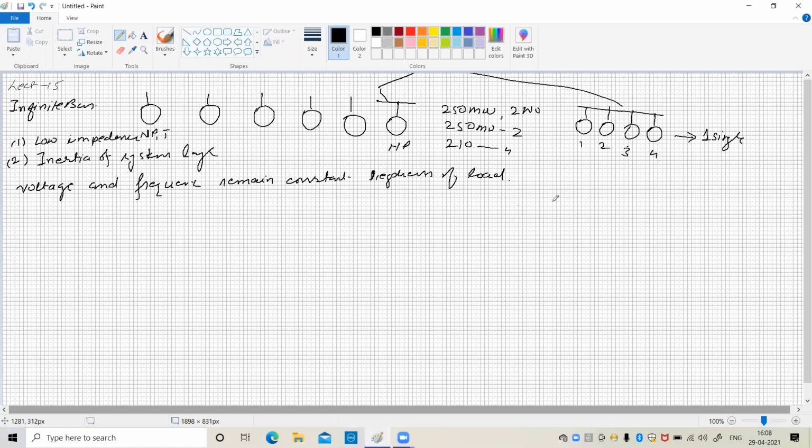Even though the load is decreasing, again the voltage remains constant. We come to know from our basic equivalent circuit of the alternator, suppose this is the equivalent circuit, that there is the excitation EMF Ef, and this is the terminal voltage Vt. As the load on the generator increases, the current flows through the winding resistance and reactance. Therefore, there is definitely some voltage drop across the total impedance, and we get a terminal voltage smaller than the excitation EMF. So this is the reason.